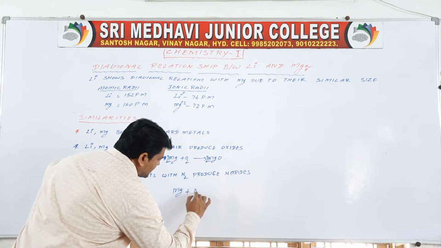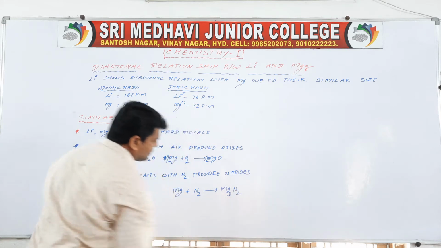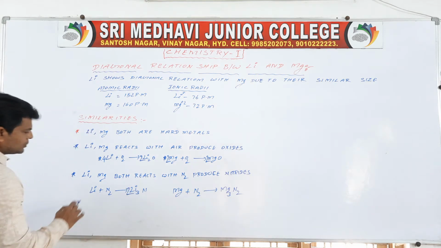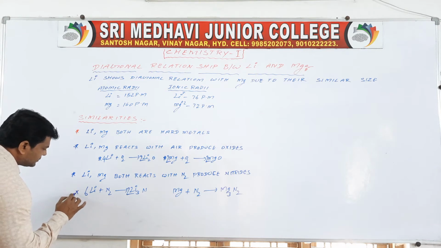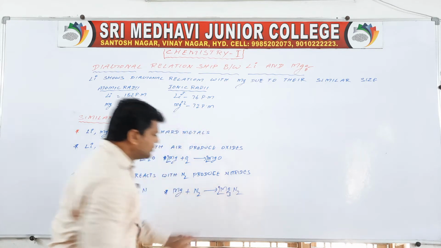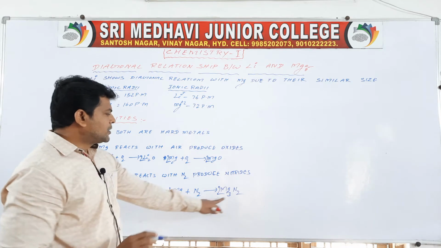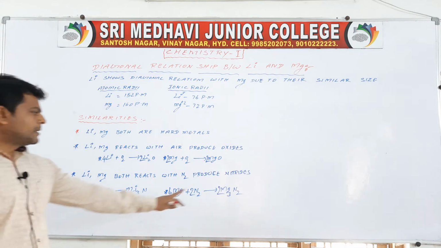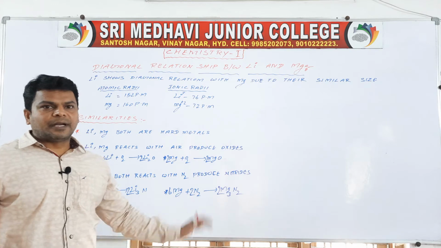Magnesium reacts with N2 and gives Mg3N2. To balance, if you take 2 and 6: 2 3s are 6, 6 Mg, 2 2s are 4, it is balanced.